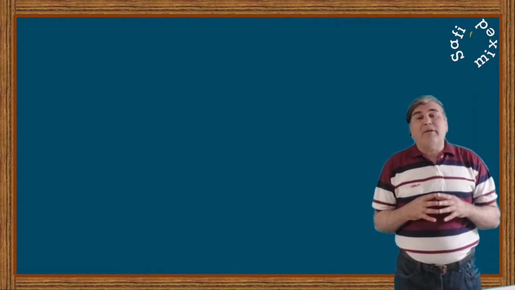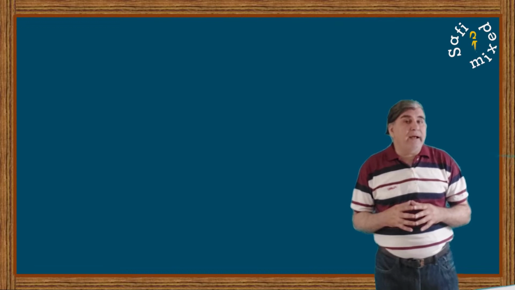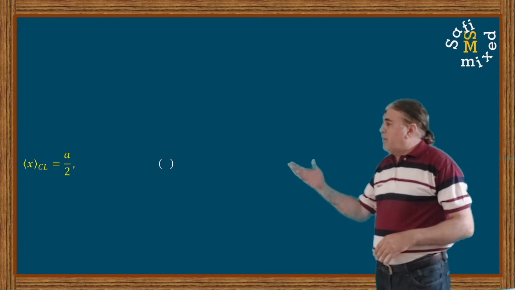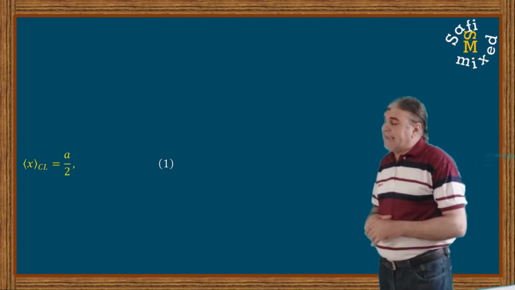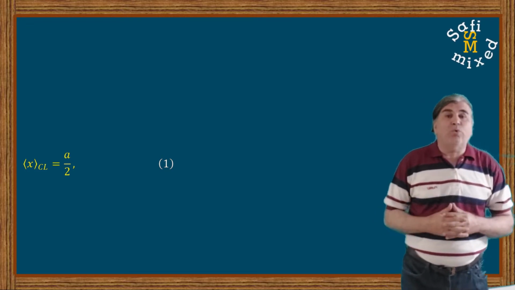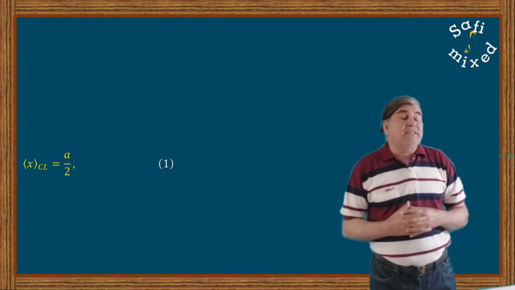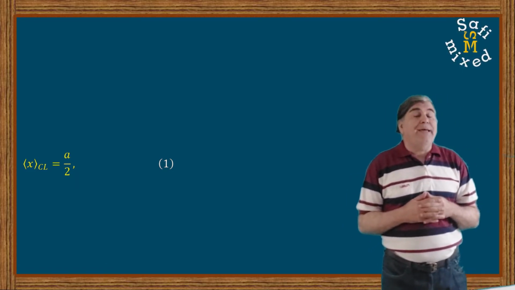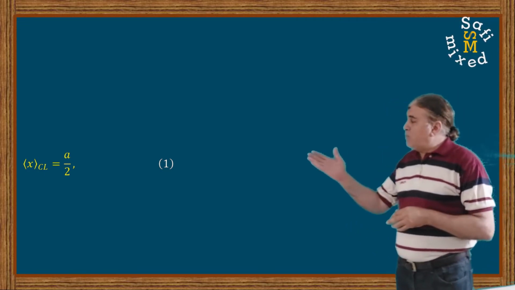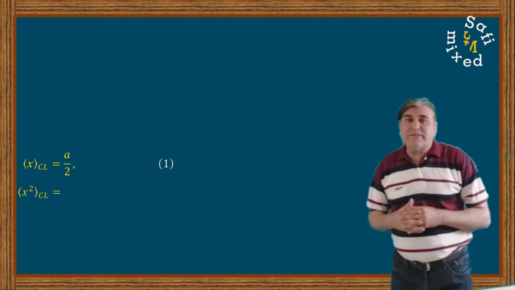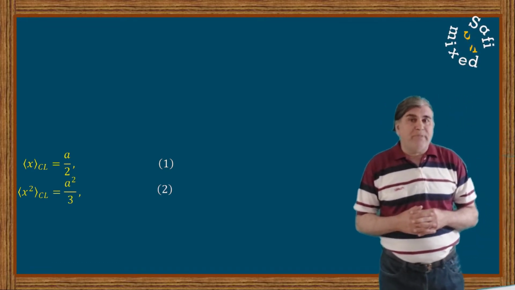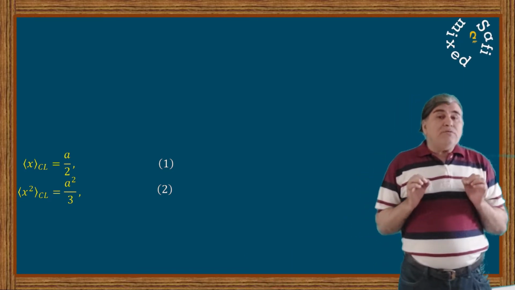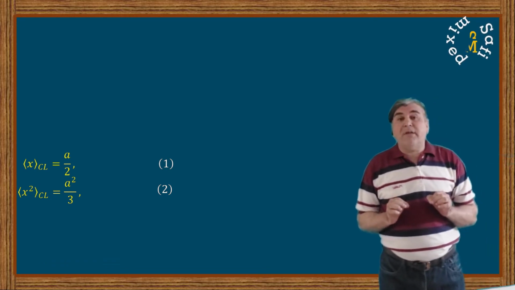We know from the video part 1 on infinite potential well that the classical average value of position is given by the average of x through classical approach equals a divided by 2, where a stands for the width of the potential well. Similarly, we found in the same video that the average value of the square of position is given by average value of x squared from classical approach equals a squared divided by 3. If you don't recall these results, better watch that video again. Now, I want to find the values from quantum mechanical approach.